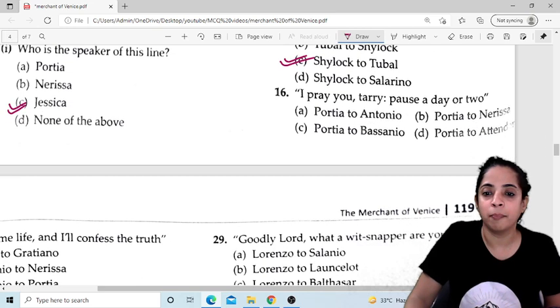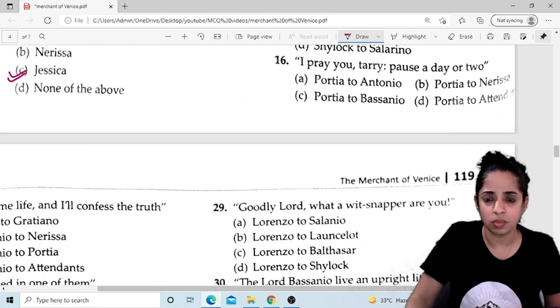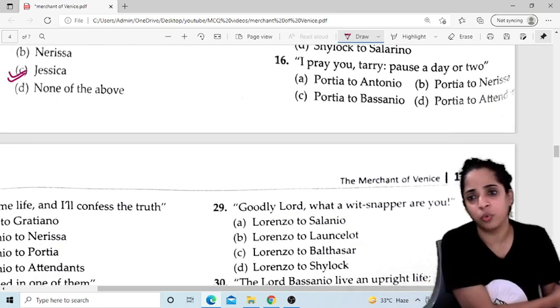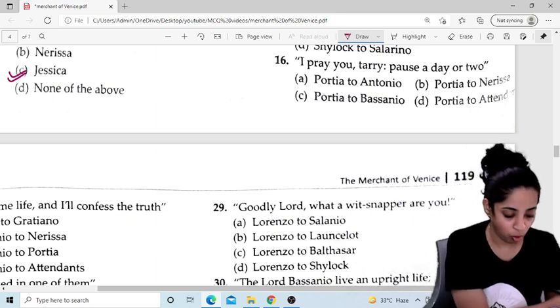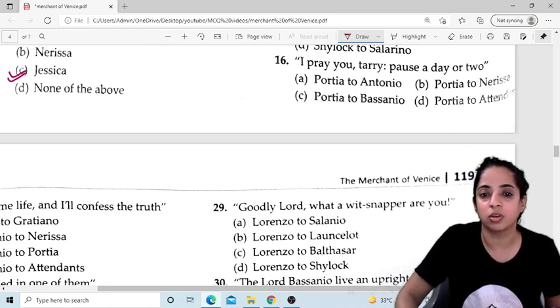Okay. I pray you tarry, pause a day or two. So she wanted him to wait. So who said to him? Portia to Bassanio. Okay, Portia said to Bassanio.